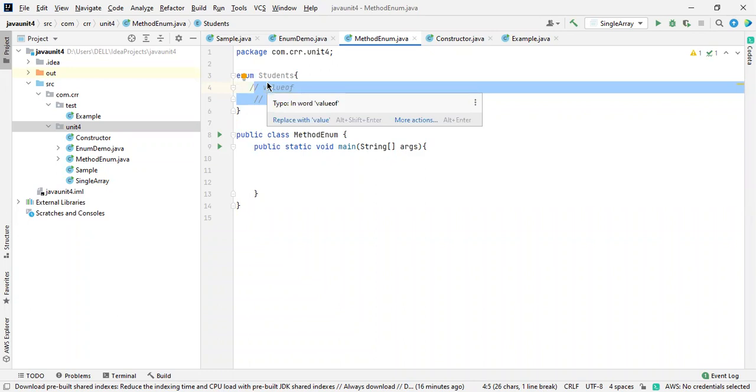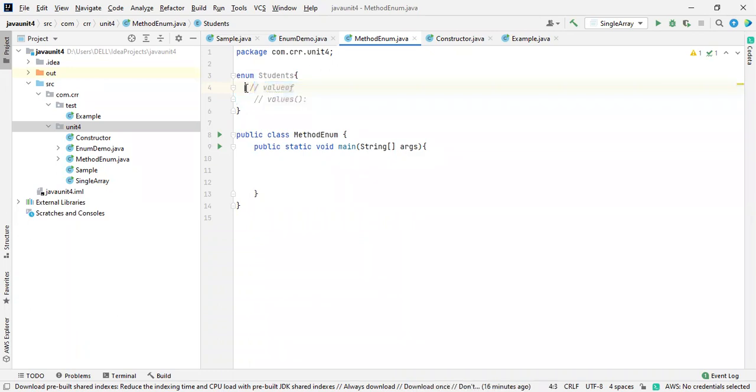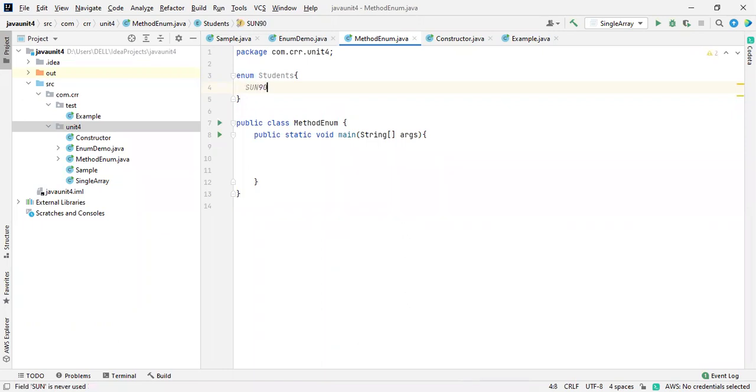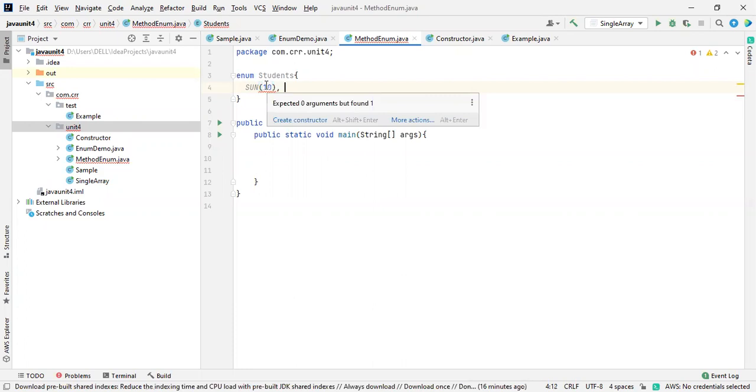So here itself, I just want to delete this. I'm going to take a name as son. The size over here, I'm going to mention like 10, comma. Why is it showing an error? Expected 0 arguments but found 1. Why like that?